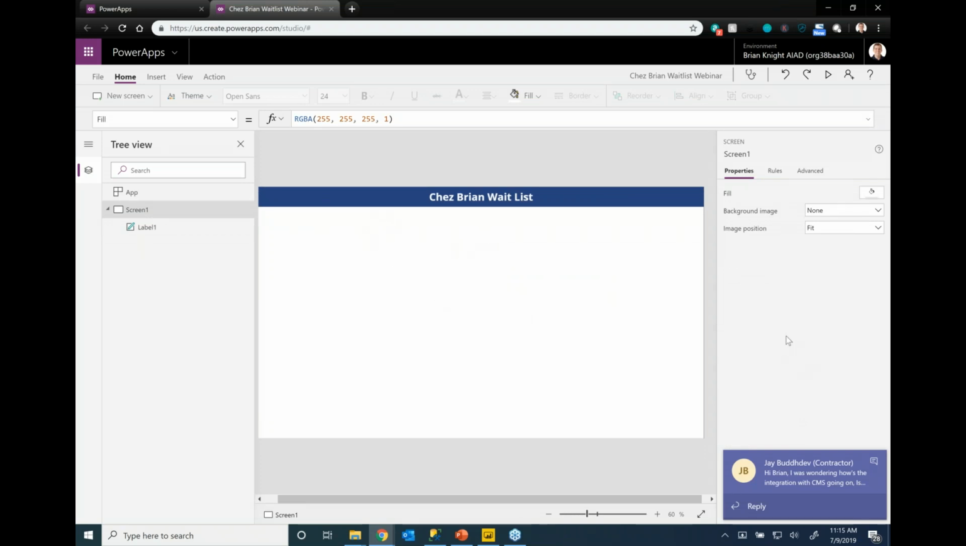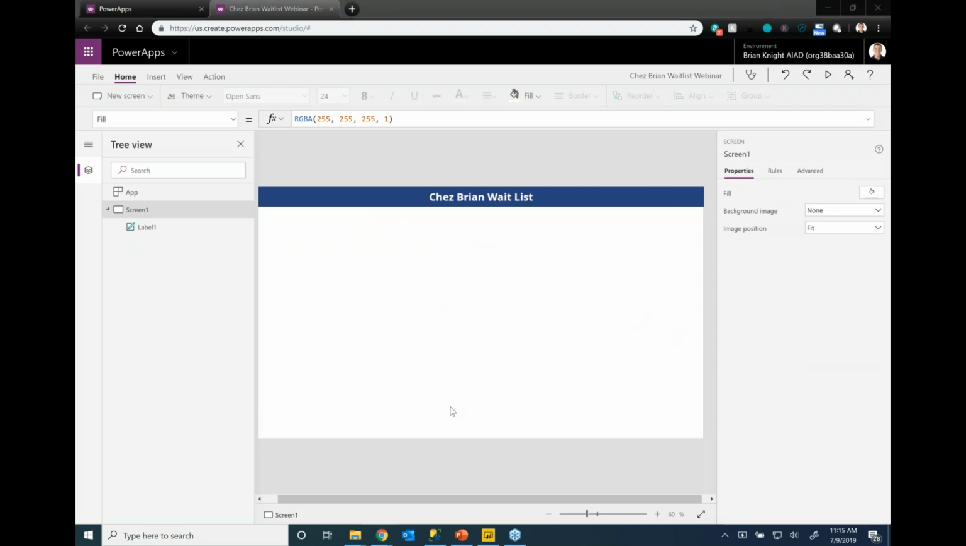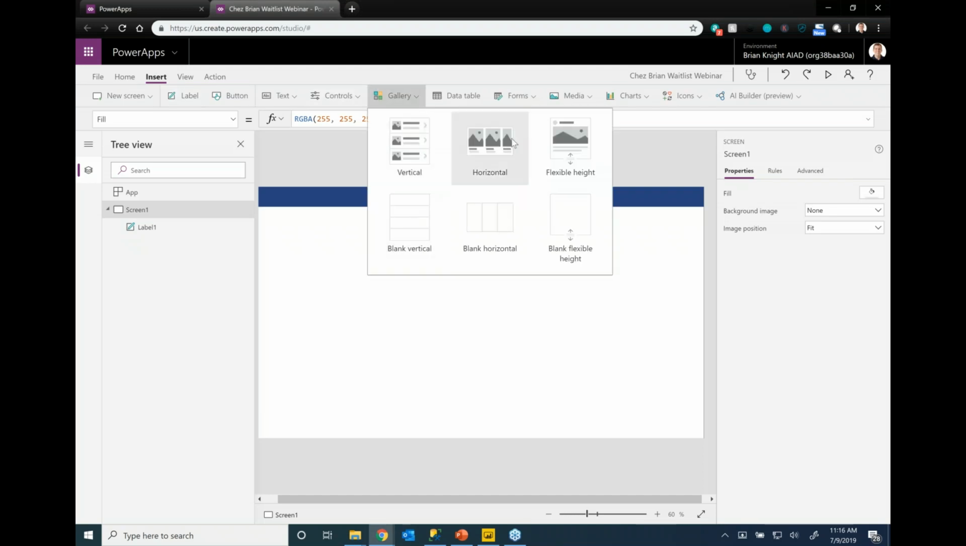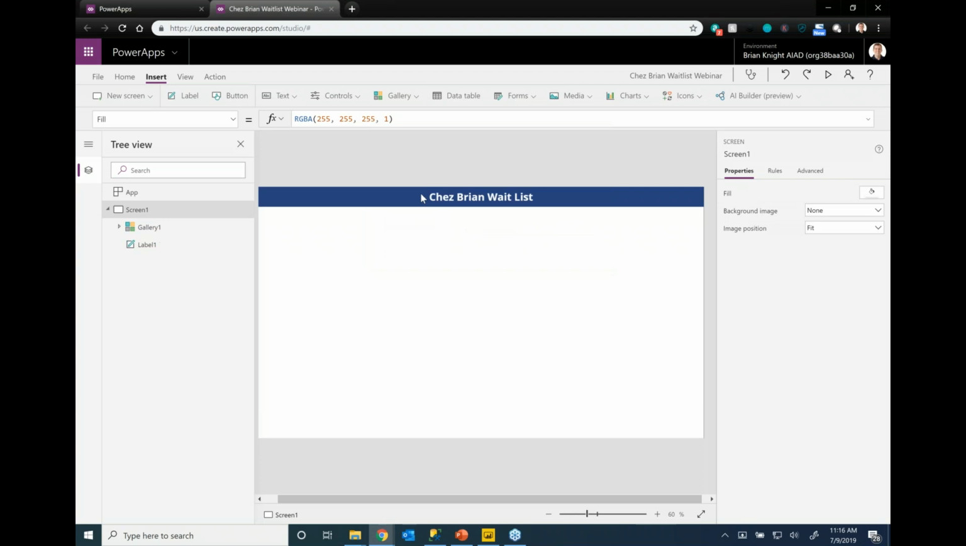What we're going to do is have the current wait list on the left here, and there'll be a form on the right to add new people to the wait list. So to do that in PowerApps, we'll go to Insert and Gallery. We can create a number of different types of galleries, but think of galleries basically like a query you're running against your database, and it's going to show a whole bunch of rows from a table. So I'm going to create a little gallery here.